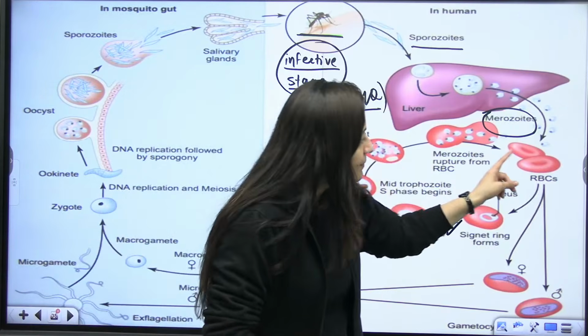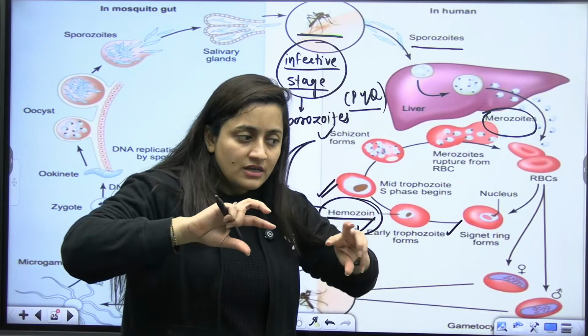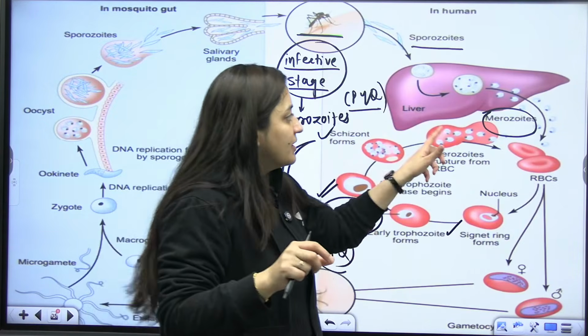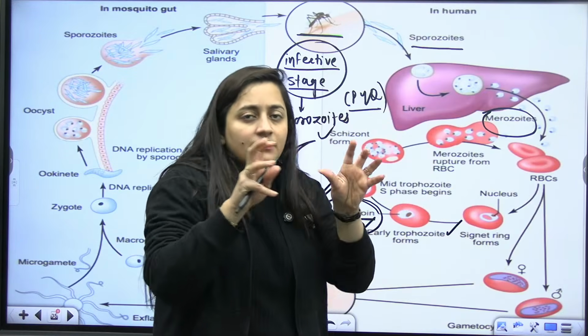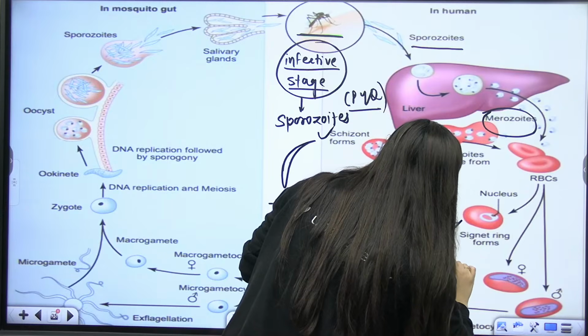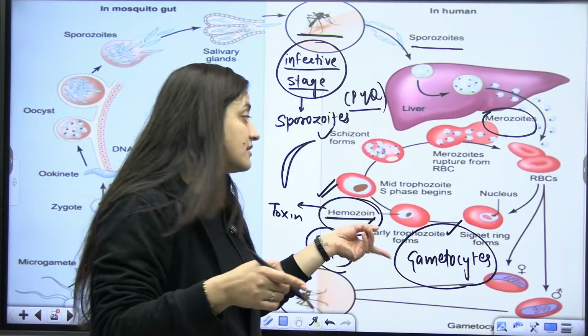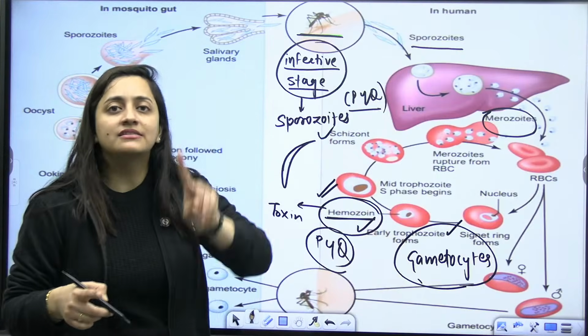In some of the RBCs, they will not get destroyed, but rather the merozoites will start developing there. Then in some RBCs, the gametocytes will form. These are not the gametes, these are the gametocytes, gamete-forming cells.